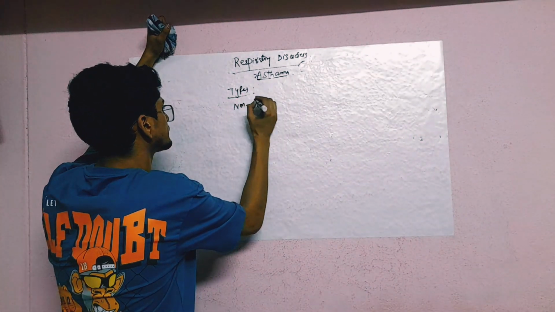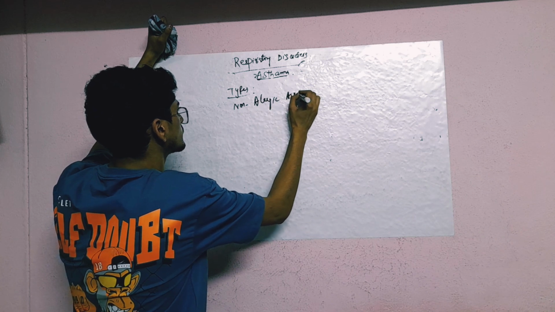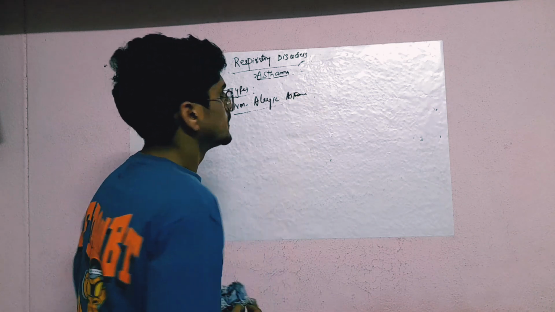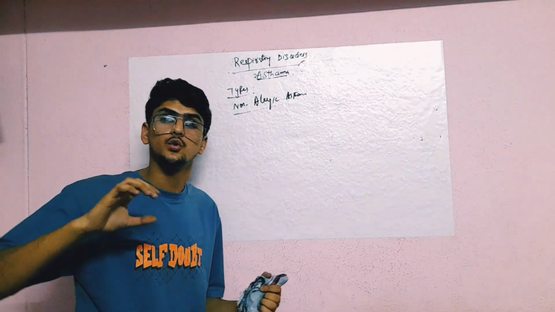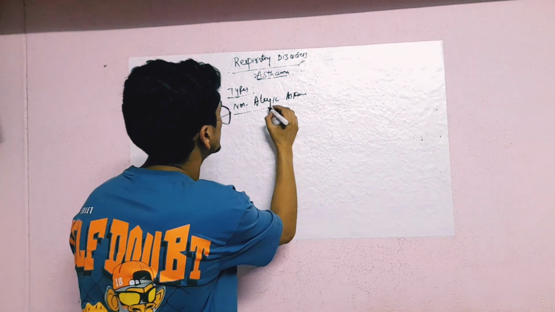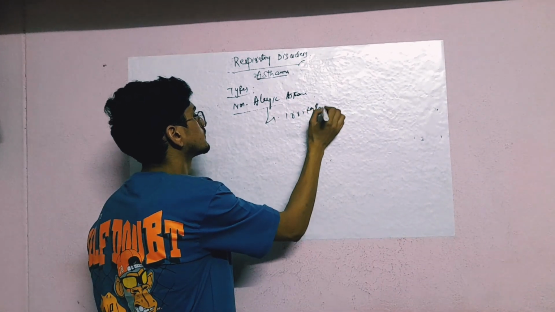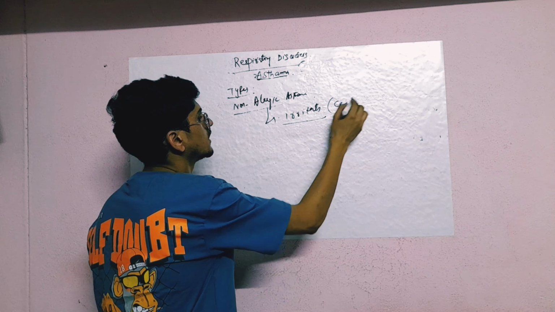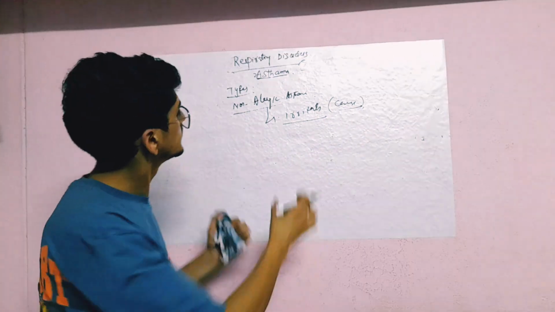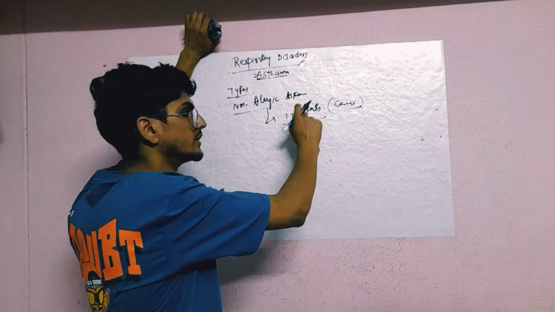Non-allergic asthma. As the name indicates, it is not caused due to the allergens. It is caused due to the irritants.